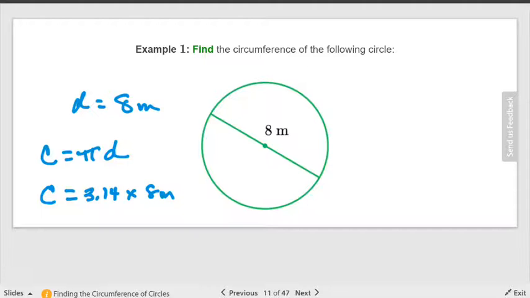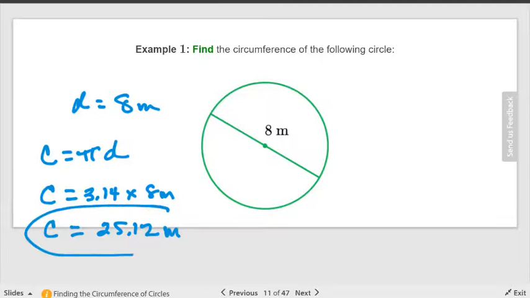So now let's multiply. Can somebody tell me what 3.14 times 8 is going to give me? 25.12. Okay, 25.12. And nothing times meters just stays what? Meters. So there is our answer. It's that easy.